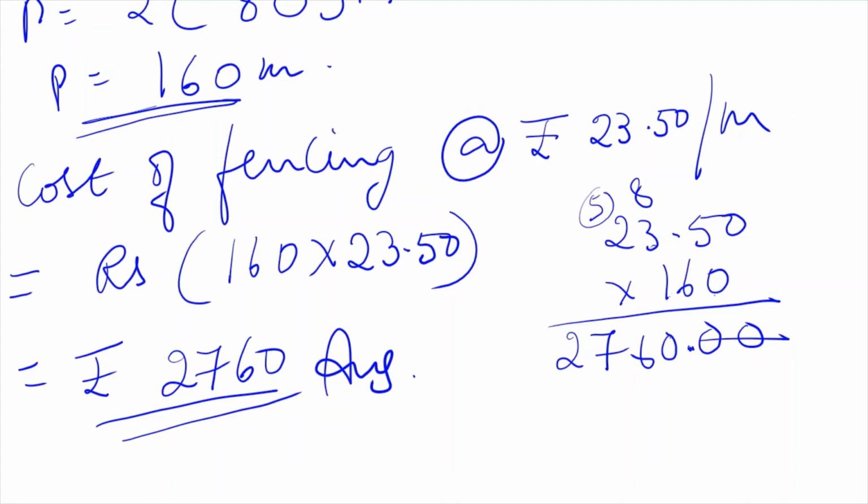Is it 3760? I made some mistake. What is this? 16 2s are 32. Yes, this one will be 7. This is the correct answer. Sorry.